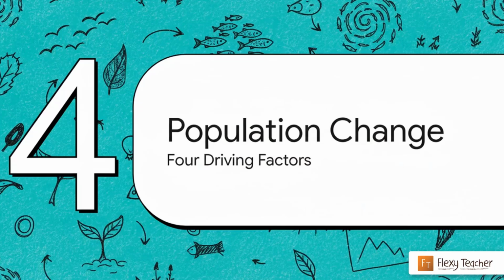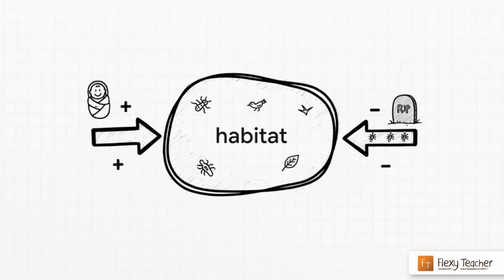All right, so we know how to measure population density. The next logical question is, why does it change? What are the factors that cause a population to grow or shrink over time? Well, it really boils down to 4 basic processes. दो चीजें जो population density को बढ़ाती हैं. Natality, which is the number of births, and immigration, which is when individuals from outside come in. और दो चीजें हैं जो population को कम करती हैं. Mortality, the number of deaths, and emigration, which is when individuals leave the area.